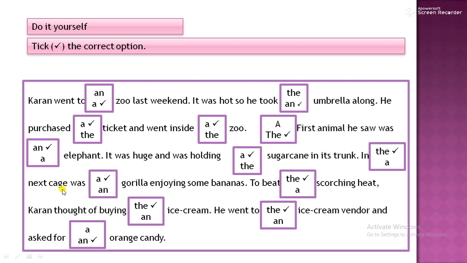In the next cage, a particular case we are talking about, was a gorilla enjoying some bananas to beat the scorching heat. Karan thought of buying the ice cream. He went to the ice cream vendor. We are repeating a specific thing here, so article the, and asked for an orange candy.